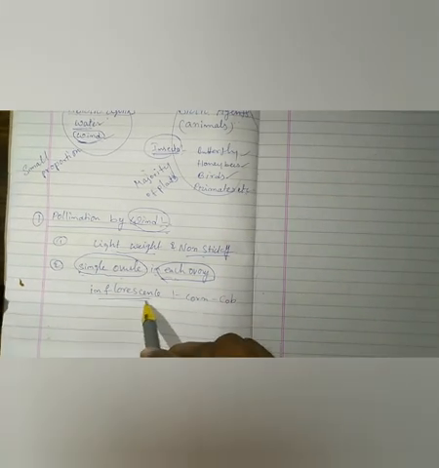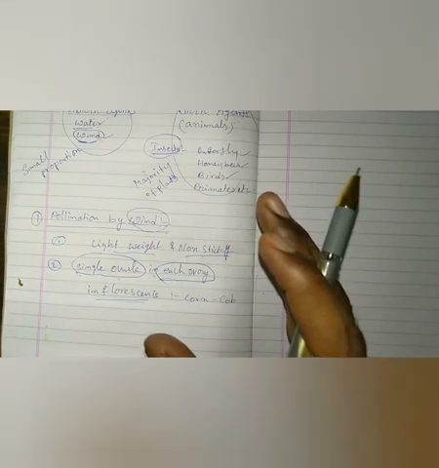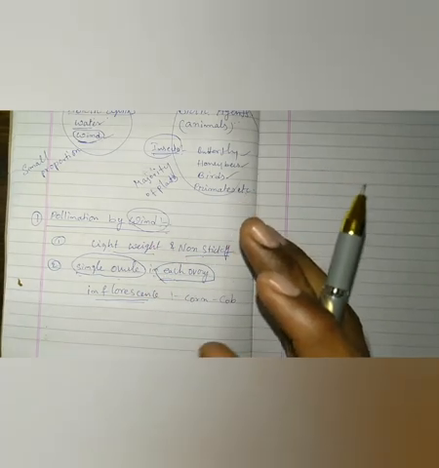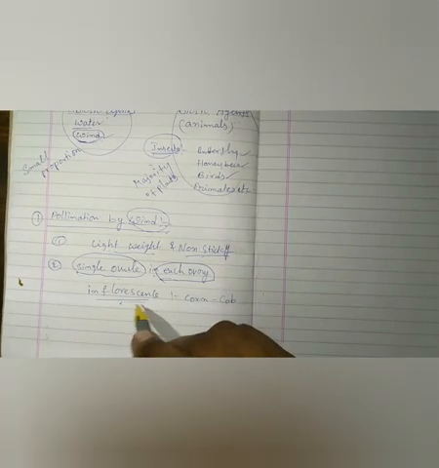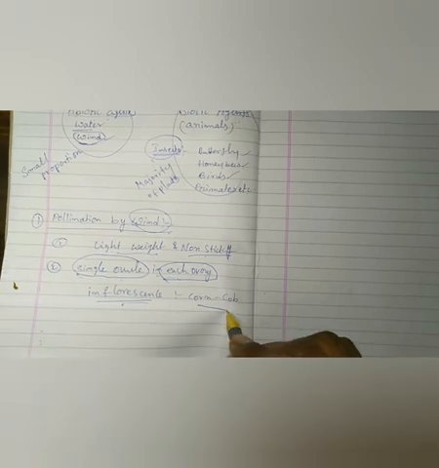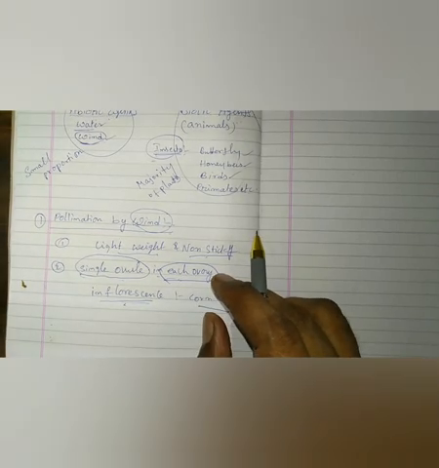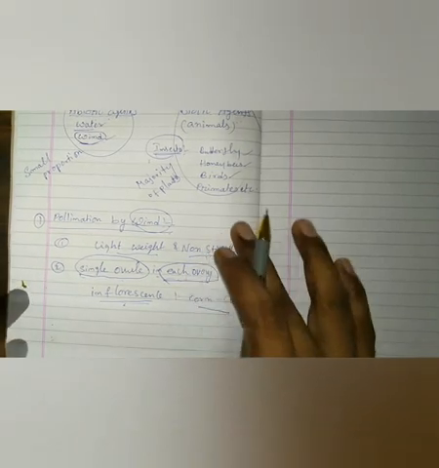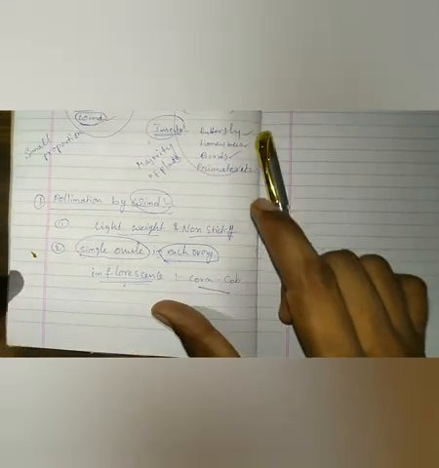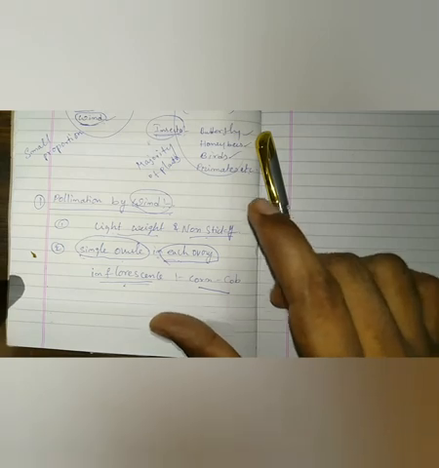What is the meaning of inflorescence? A group of flowers combined with each other on a stalk is called an inflorescence. An example of inflorescence is the corn cob. I will show you the corn cob, then you can understand very easily.